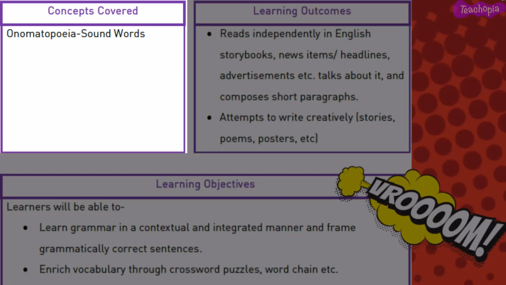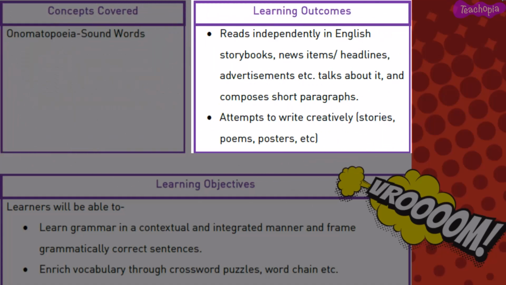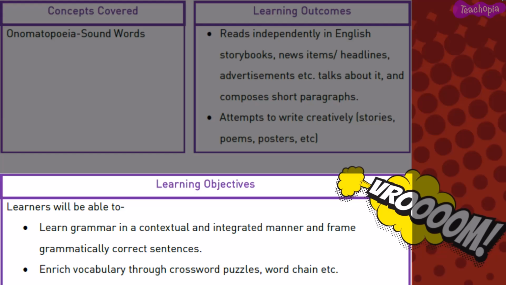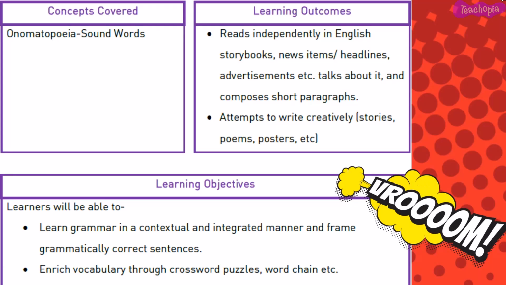The concept covered is onomatopoeia, which is sound words. The learning outcomes: reads independently in English storybooks, news items, headlines, advertisements, etc., talks about it and composes short paragraphs. Attempts to write creatively, stories, poems, or posters, etc. Learning objectives: learners will be able to learn grammar in a contextual and integrated manner and frame grammatically correct sentences. Enrich vocabulary through crossword puzzles, word chain, etc.